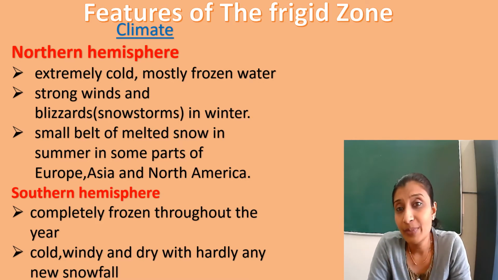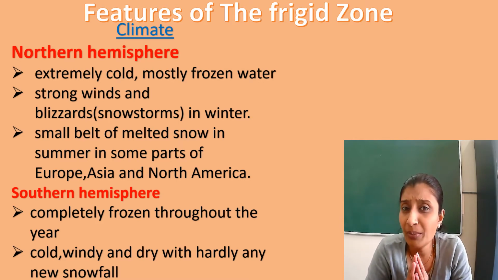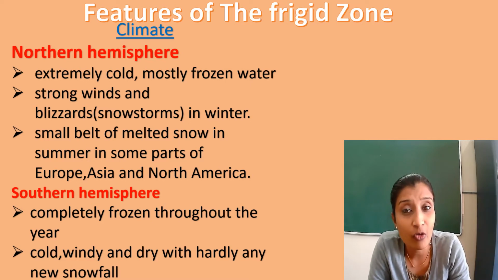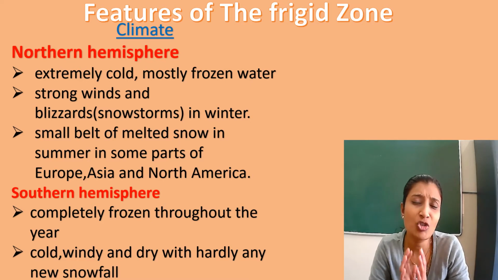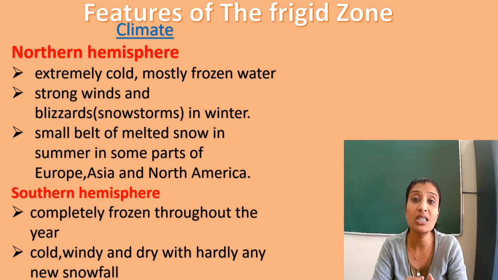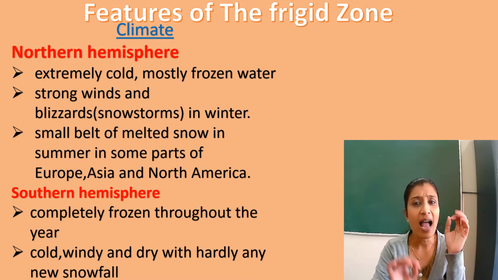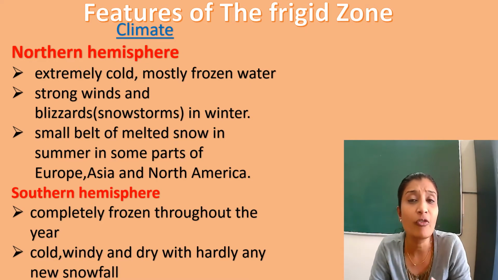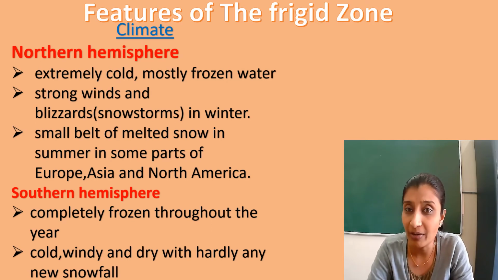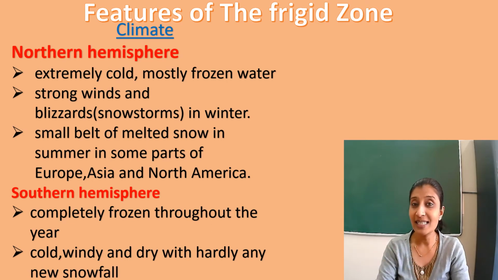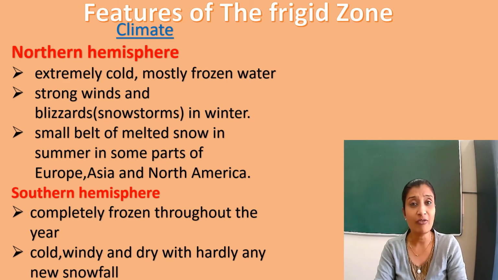Now, in the northern hemisphere, the climate is extremely cold and the land is frozen. The region has strong winds and blizzards during winter. Blizzards means snowstorms in winter. In summer, a little ice melts in some parts of Europe, Asia and North America. Whereas if you look at the southern hemisphere, it's completely frozen throughout the year and it is cold, windy and dry with hardly any new snowfall.